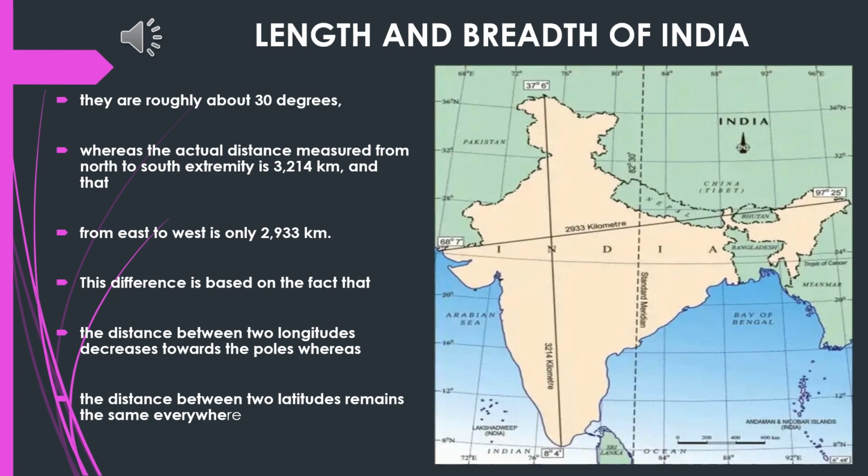The reason behind this is that the distance between the longitudes is 111 kilometers only at the equator. When it moves towards the poles on either side, the distance between the longitudes keeps tapering, narrowing, decreasing. Hence, the distance from west to east is only 2933 kilometers. Hope you have understood. Thank you.